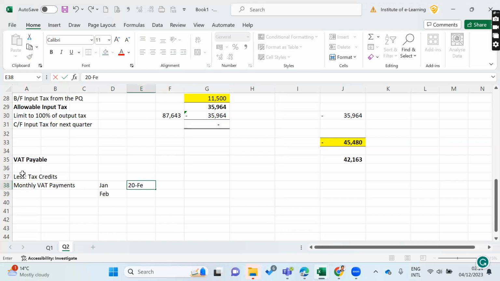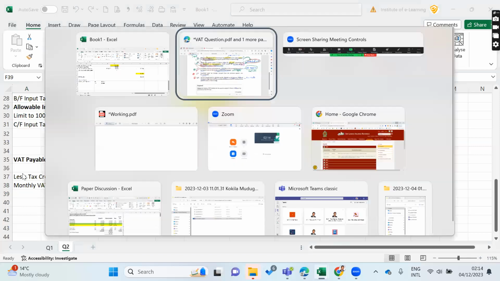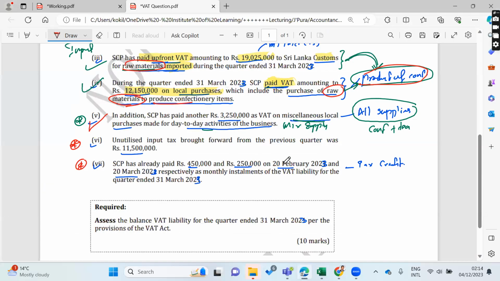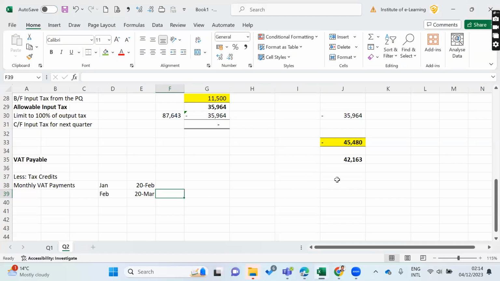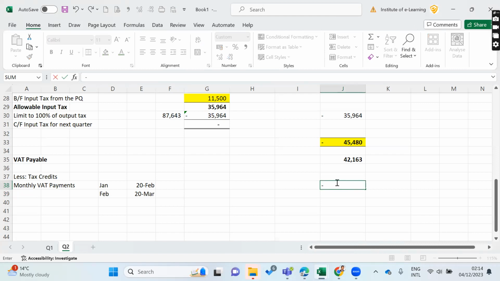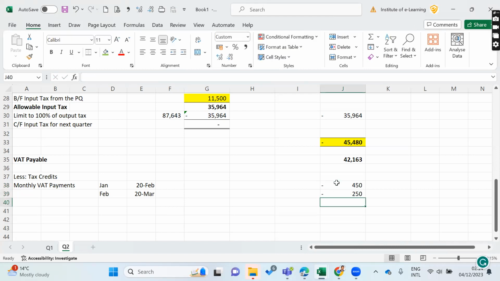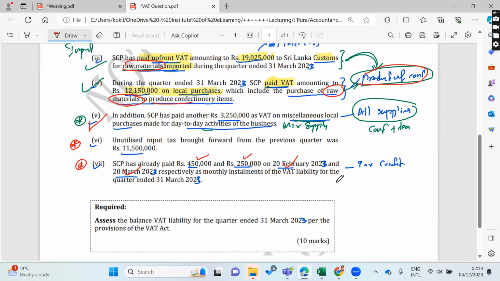They paid February, and here they have paid March as per the question, February 20th and March 20th, 450 and 250, in thousand. Here you can deduct 450 and 250 as the payments.